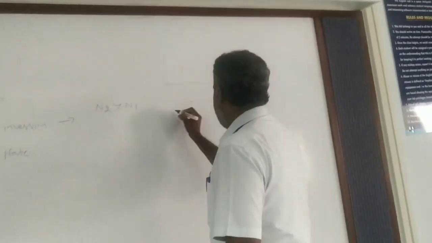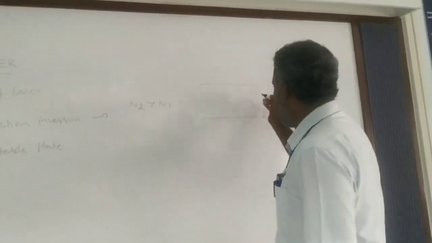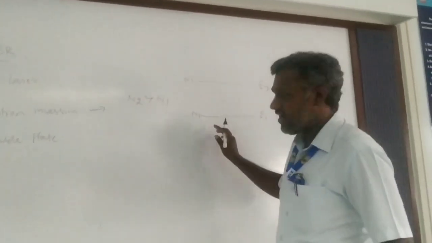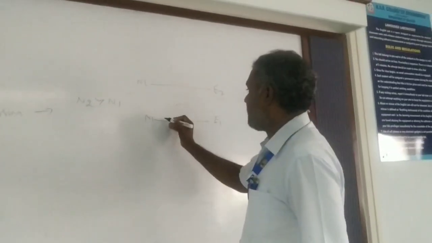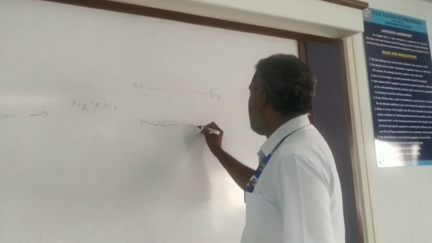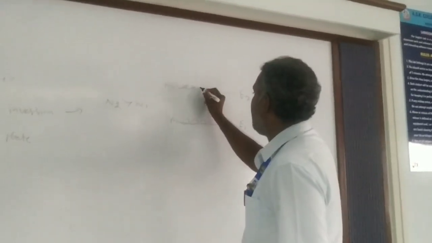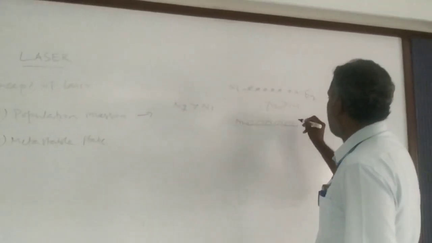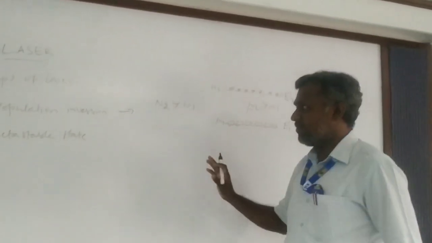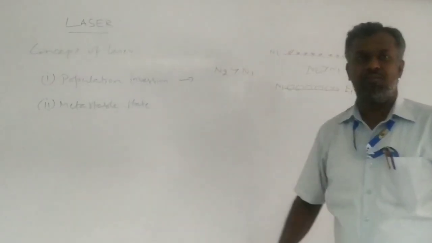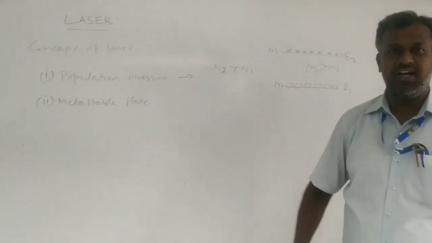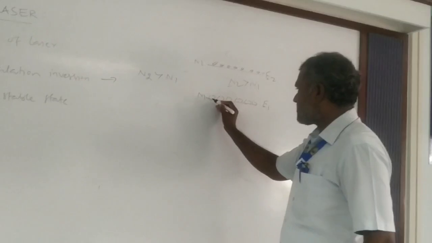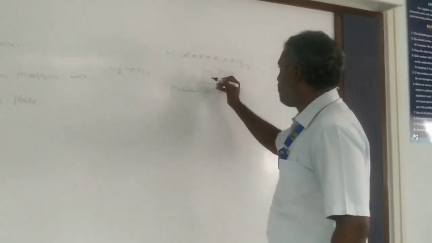You know, we have two energy levels. You are familiar with this diagram now, E1, E2, and this is N1 and N2. If you send all the lower energy level atoms to the higher energy level, they leave empty places, and all these atoms go to the higher energy level. This is the condition called N2 greater than N1. If you achieve this population inversion, you can easily produce a laser device. Otherwise, there is no possibility to construct a laser device. That is the basic thing I want to tell you.